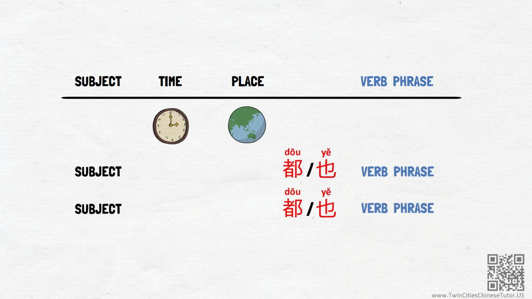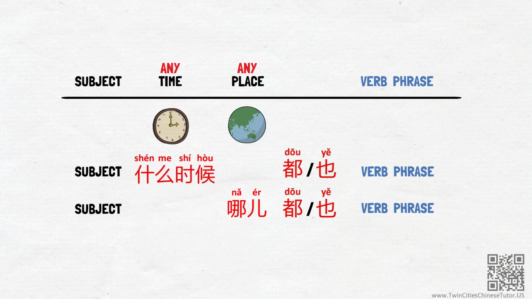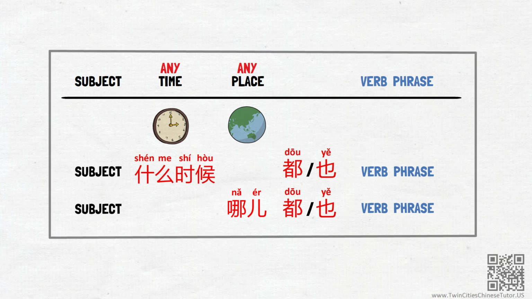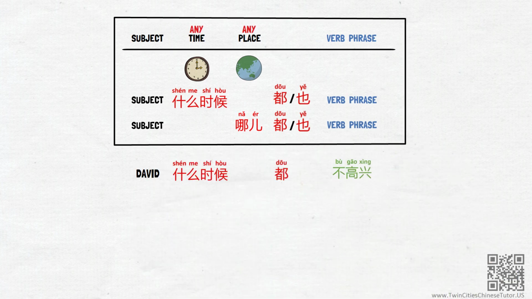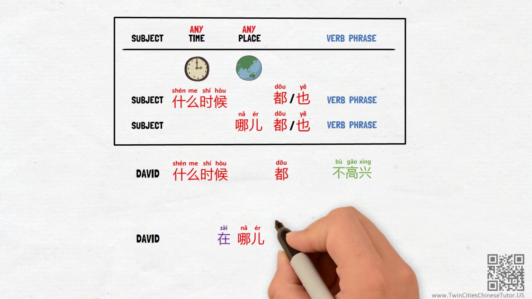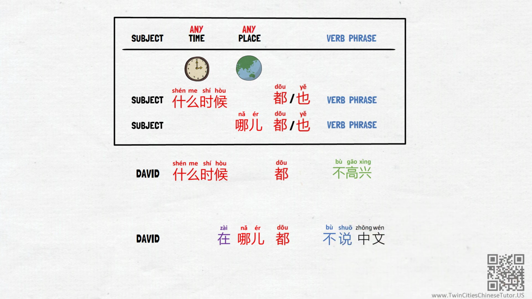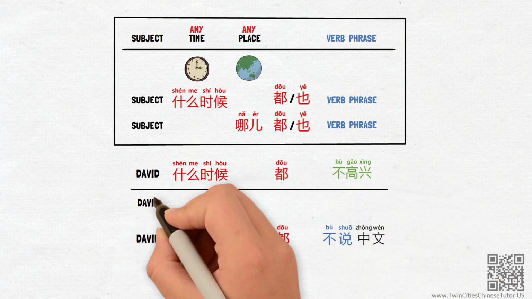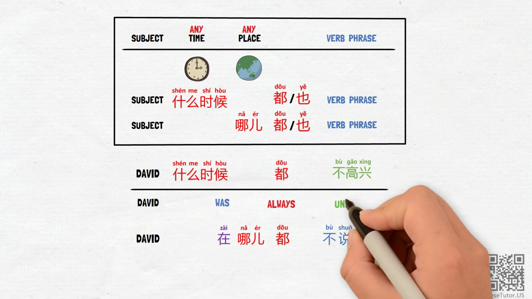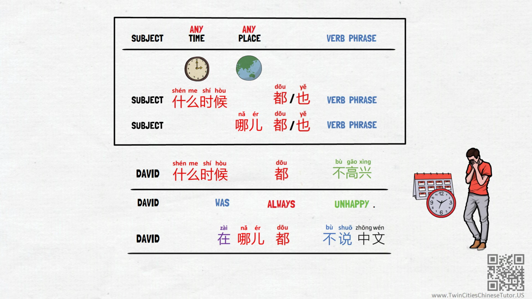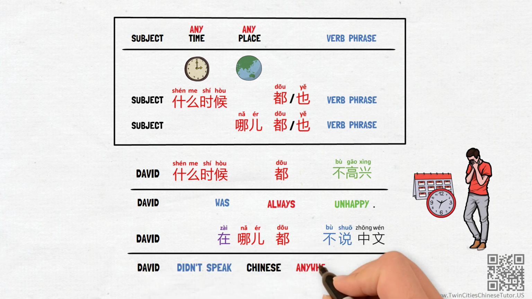And if we're talking about any time or any place, we still need to place the question word turned placeholder 什么时候 and 哪儿 after the subject and before the verb. For example, if I say 以前 David 什么时候都不高兴, David 在哪儿都不说中文, the meanings are before David was unhappy at any time, or David was always unhappy, and David didn't speak Chinese anywhere he went.